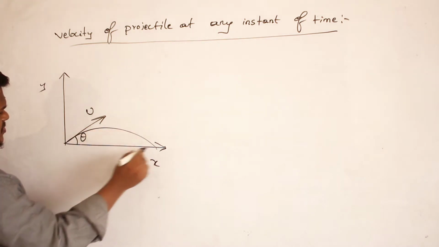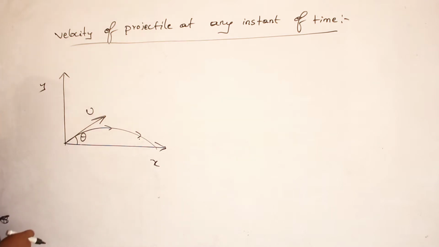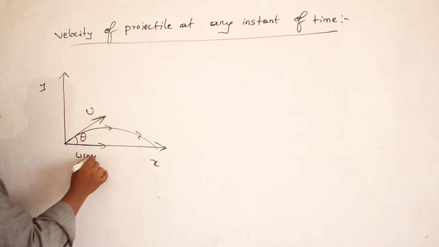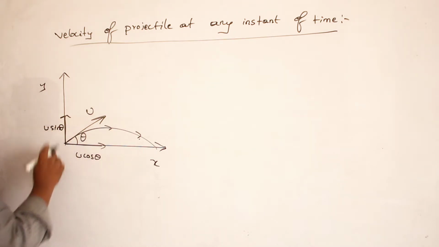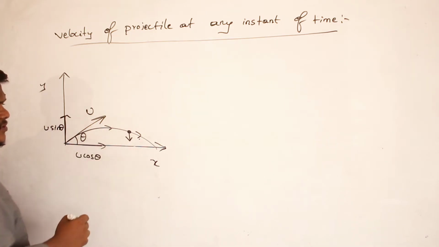Body will travel like this. It will trace a projectile path, a parabolic path, and will reach the ground somewhere here. So initial velocity along x-axis is u cos theta, initial velocity along y-axis is u sin theta. Clear? But if you take velocities here, it will have a different velocity.